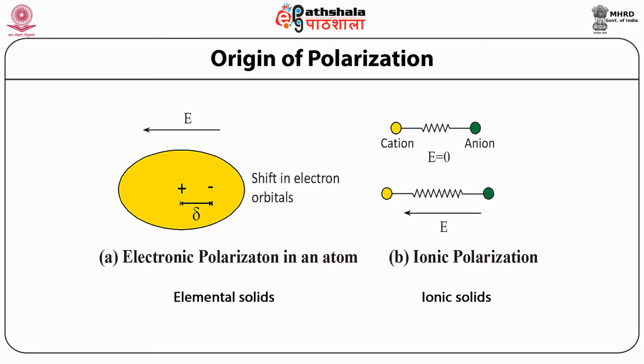Whereas if we talk about ionic polarization, which is usually there in ionic solids, the two atoms, that is cations and anions, are separated by an ionic bond. So when E is 0, when there is no applied field, there is no contraction or expansion. Whereas when an electric field is applied, there is an induced polarization which comes into the picture.